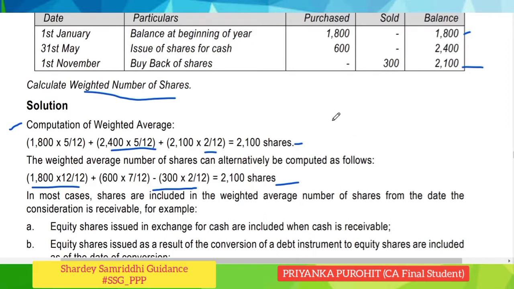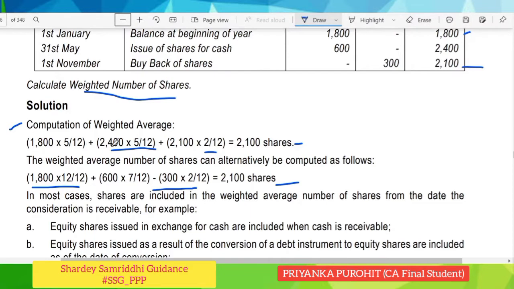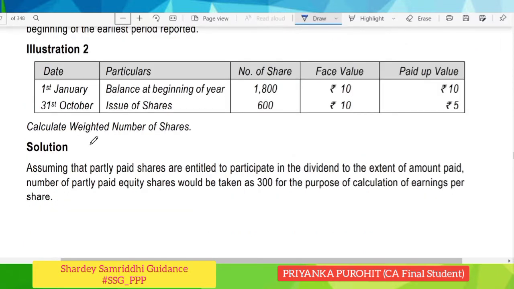You can follow any one method in your calculations, either this one in which you have just added it, taking the number of shares for the period which they are held, or you can take the whole year and then minus only the buyback number of shares. Moving on to the next.